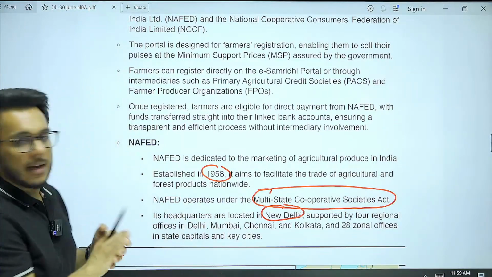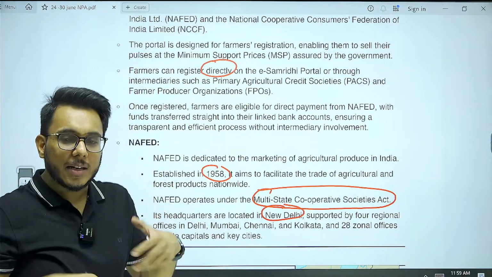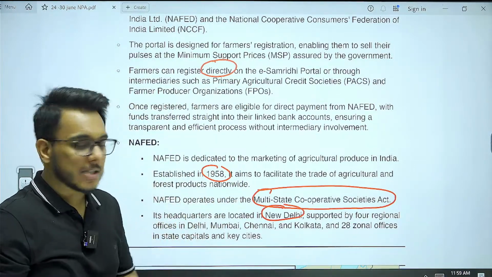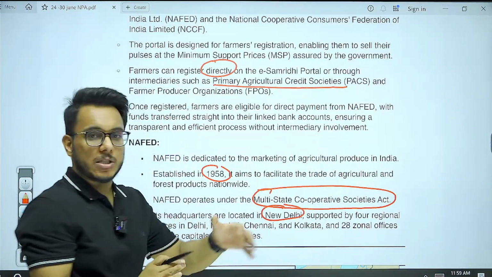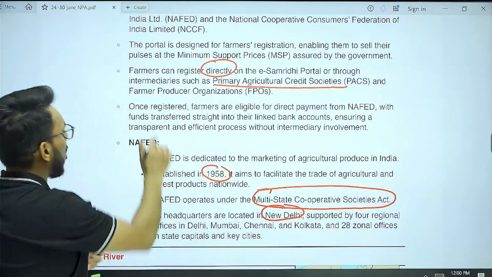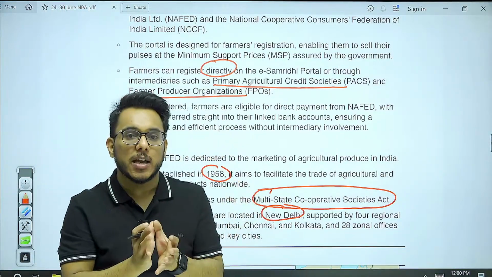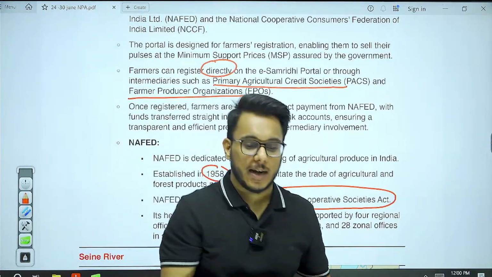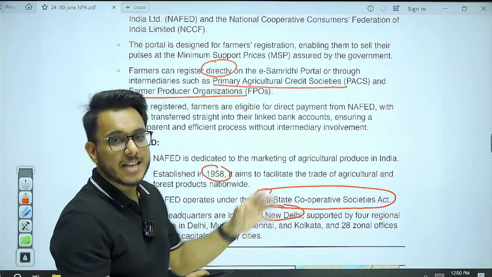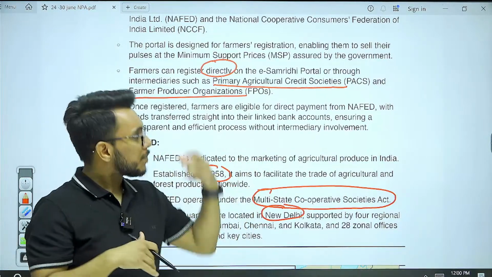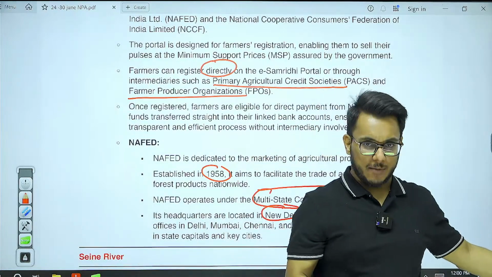A farmer can get registered either directly, or if a farmer does not have the technical know-how to register directly, they can also enroll through primary agricultural credit societies, which are the cooperatives at the village level, or through a farmer producer organization. What are farmer producer organizations? They are unions where a lot of farmers come together and collectively get involved in agriculture and related practices. So either through FPOs, or through primary agriculture credit societies, PACS, or directly, farmers can register here.